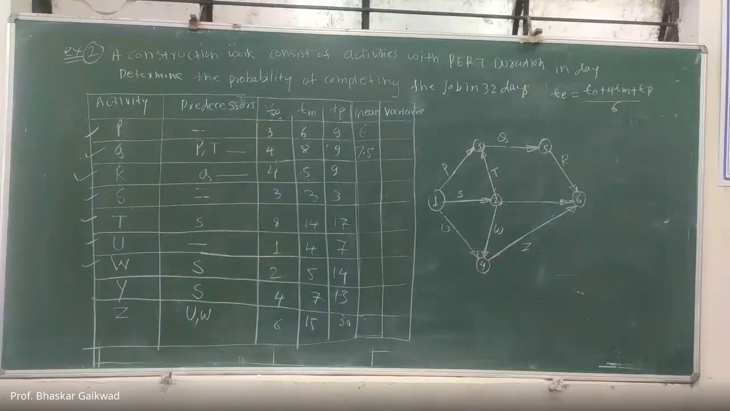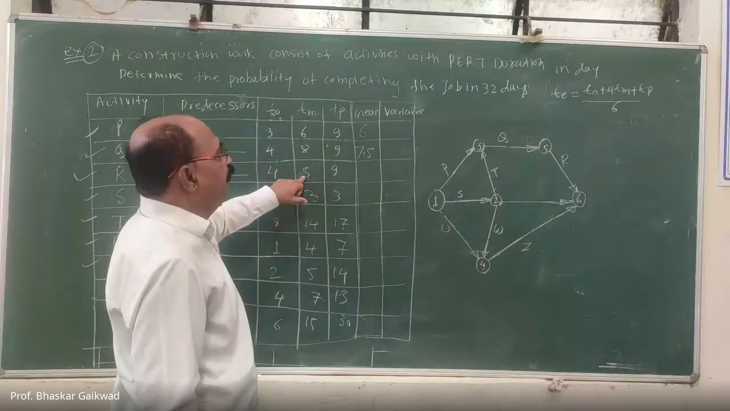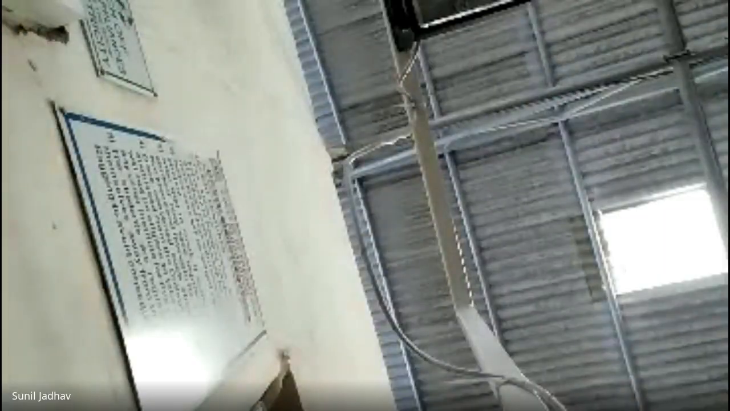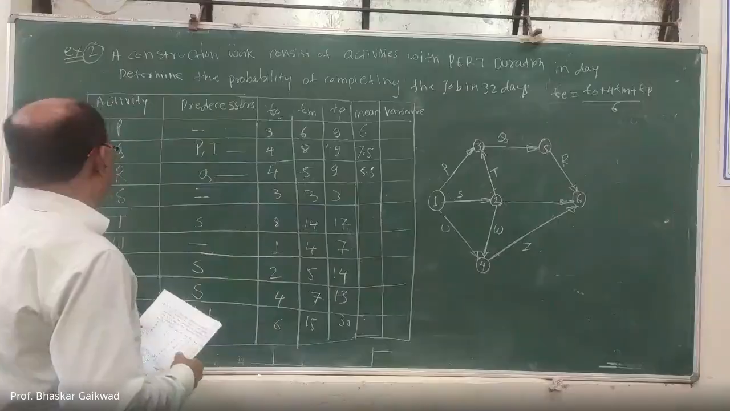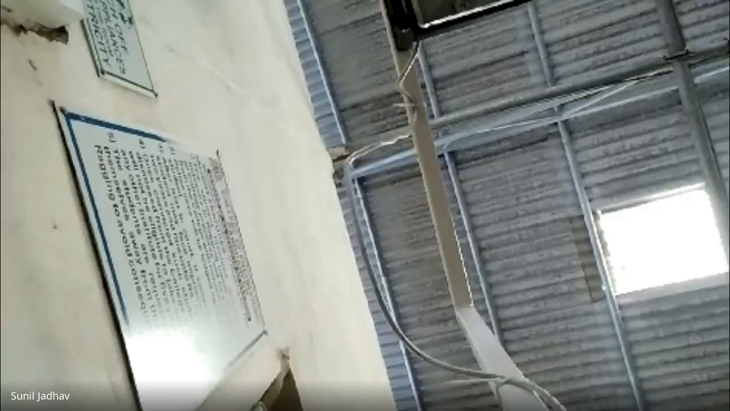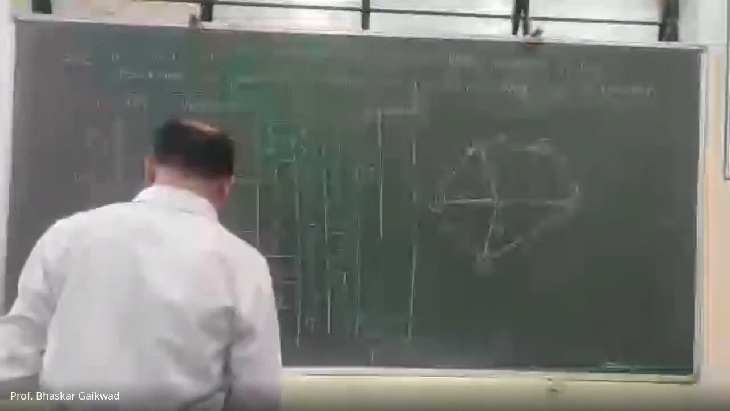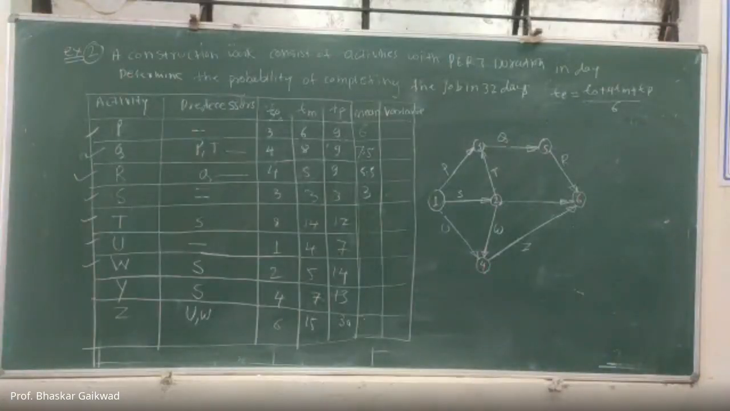Now the next activity, R activity. 4, 5 into 4 plus this, divided by 6. So here it is 5. Then S: 3 into 4 plus 3, divided by 6. What is S? That will be 3. So it is the 3, average. Then similarly T.